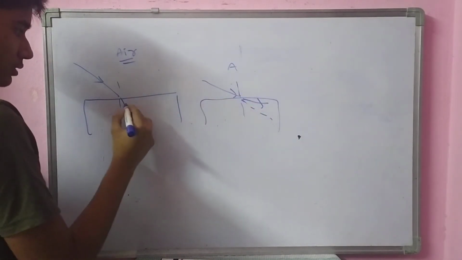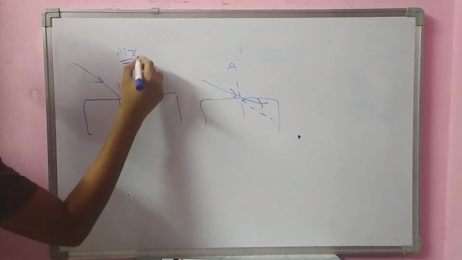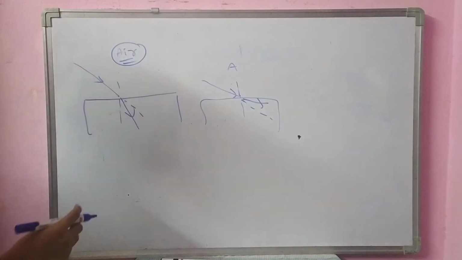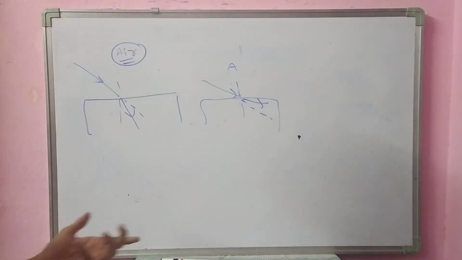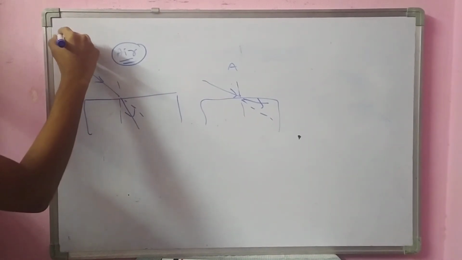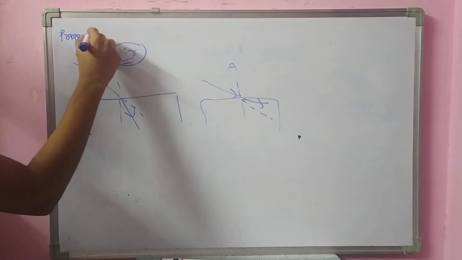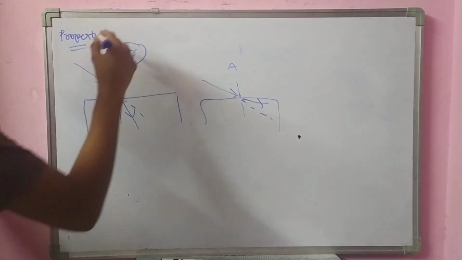So, the original path is this. Air has density, no? Density in the sense of mass per given volume. Density of the medium divided by water density is called refractive index.